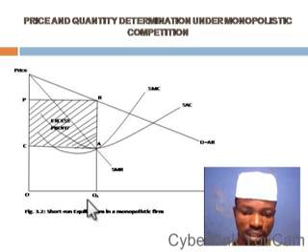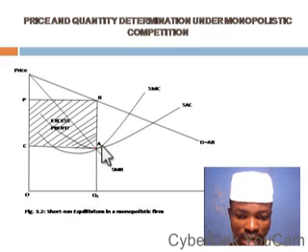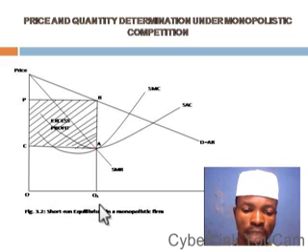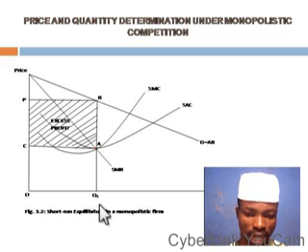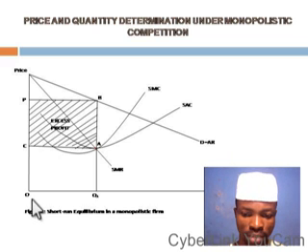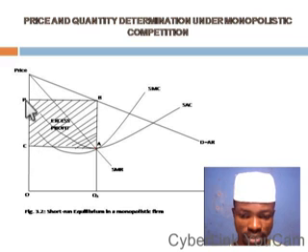So this also, this point A where MC equals MR, trace it down to the quantity axis. We have Q1. So meaning that OQ1 is the output. That is the total quantity sold. Then having these variables, you can establish our total revenue. Total revenue is equal to average revenue multiplied by output, the quantity sold. So our average revenue is OP, as you can see.